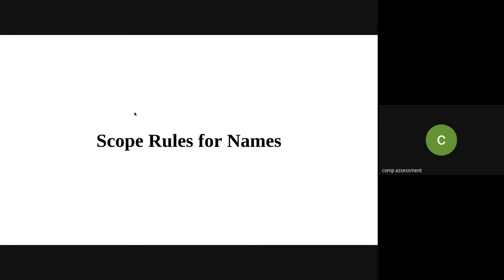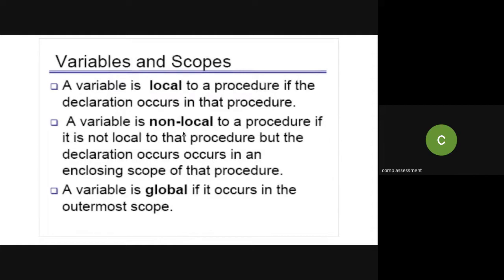Now after this, we will talk about the scope rules for the names. These names are nothing but the variables, and how the scope rules apply to them. So, variables and scopes. A variable is local to a procedure if the declaration occurs in that particular procedure. A variable is non-local to a procedure if it is not local to that procedure, but the declaration occurs in an enclosing scope of that procedure.